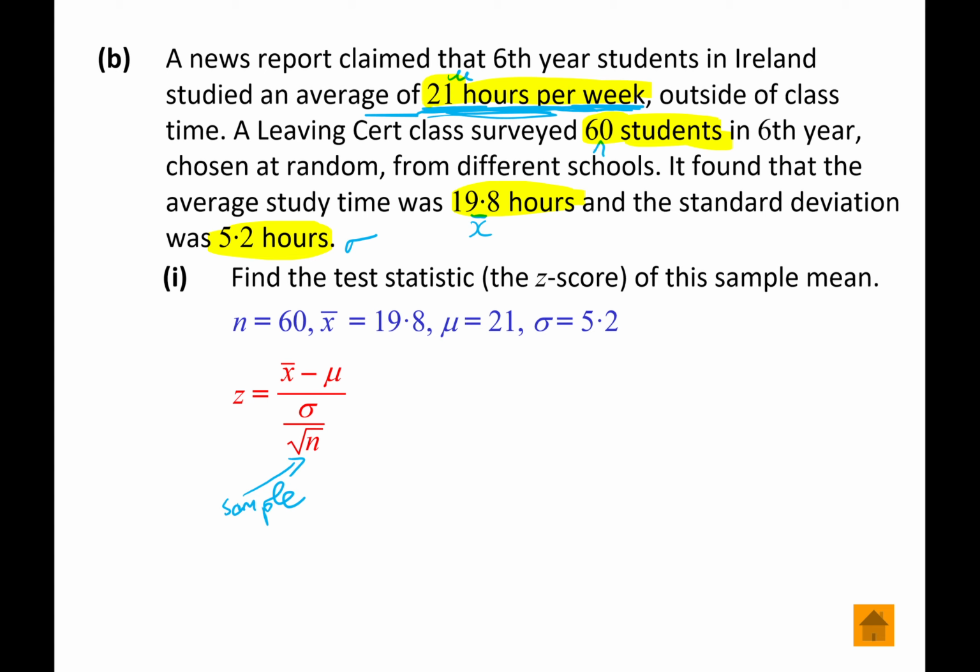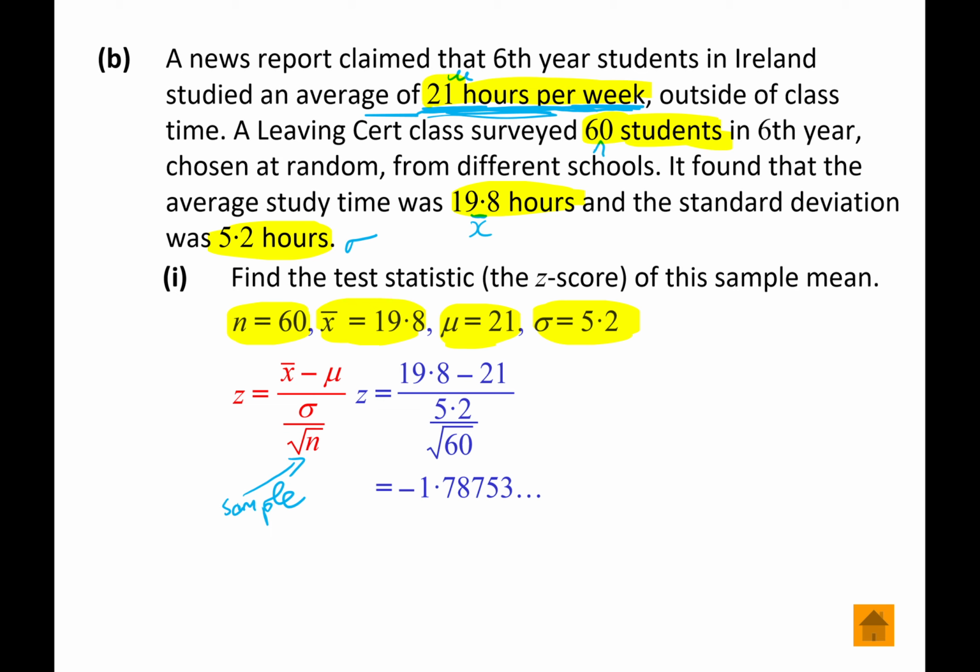Here, the sample size is 60, the sample mean is 19.8, the population mean is the 21 hours from the original news report, and the standard deviation is 5.2. We fill it all in, and we get an answer of